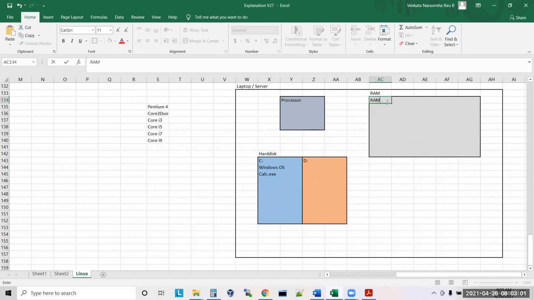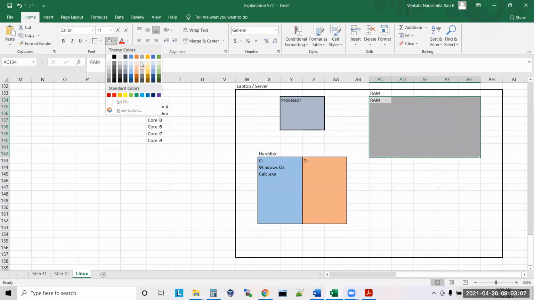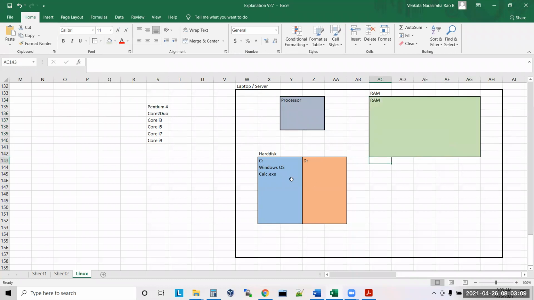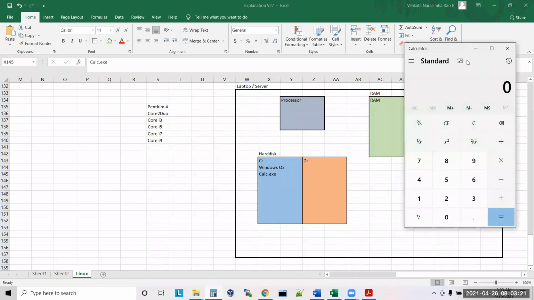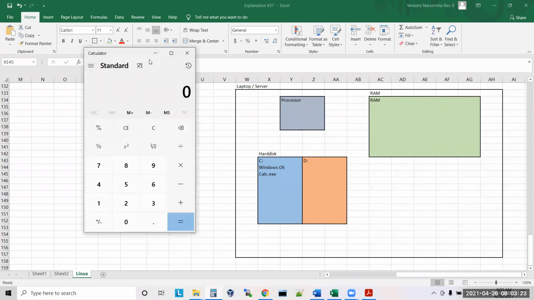And this is the RAM. Initially all your software is available inside your hard disk, correct or not? Including Windows, anything is available in your hard disk. Now when you click on that program, what will happen?